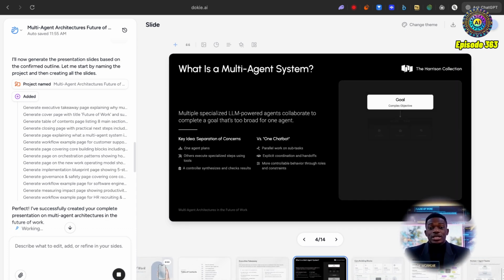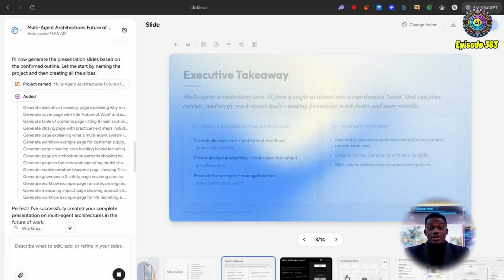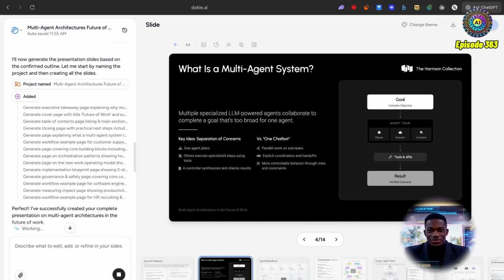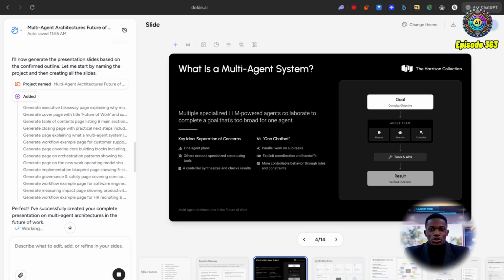Here we go. It's already working. Nice. Do you know, I think I'm probably going to keep this one. Yeah, so it's already started making these theme changes on the slides. So yeah, definitely check this out if you think it would be useful for you.